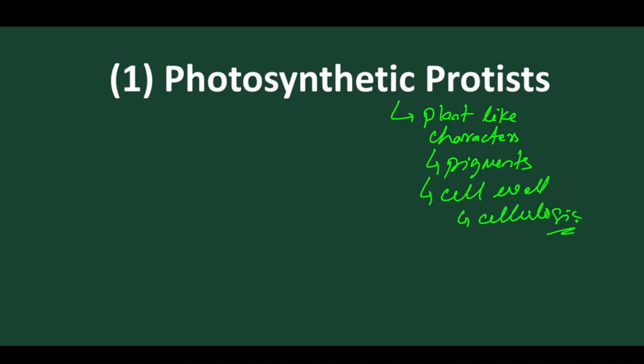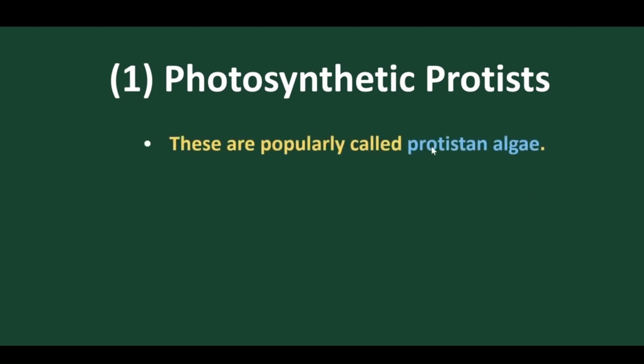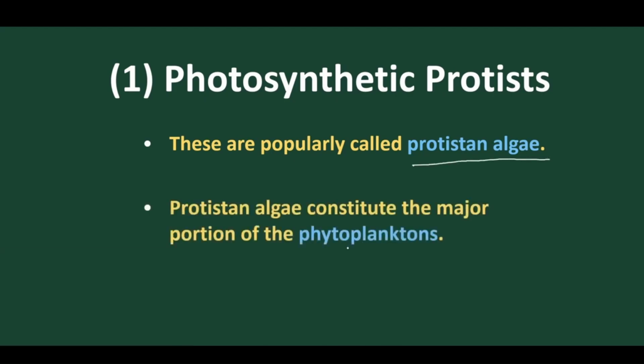As we are going to discuss the details about photosynthetic Protista, let's start one by one. They are popularly called protistan algae. And most of them are phytoplankton. What do we mean by phytoplankton? They normally float on the surface of water. Those plants that float on the surface of water are called phytoplankton. If it is animals, they are called zooplankton.